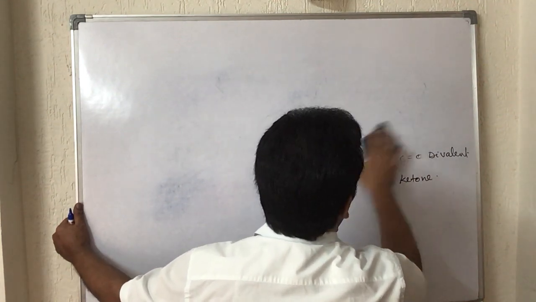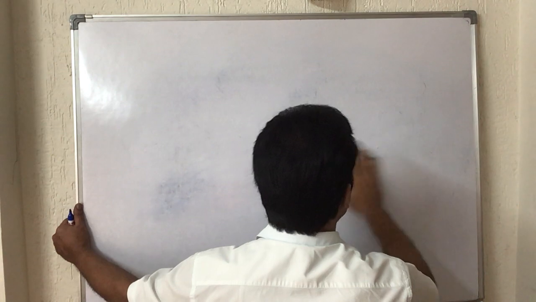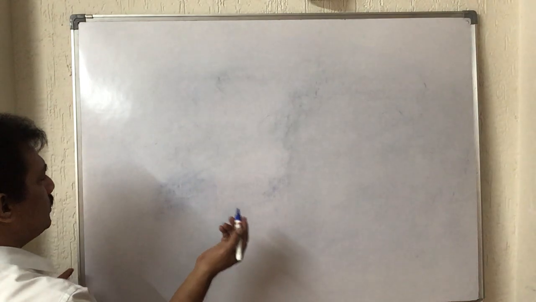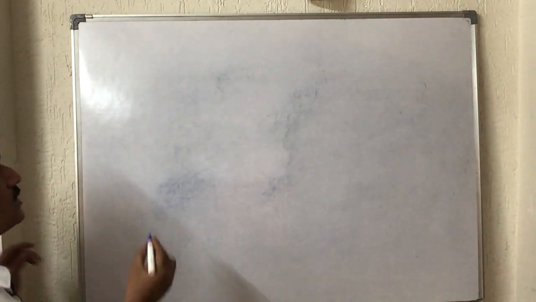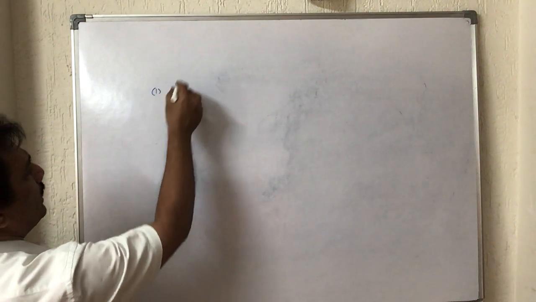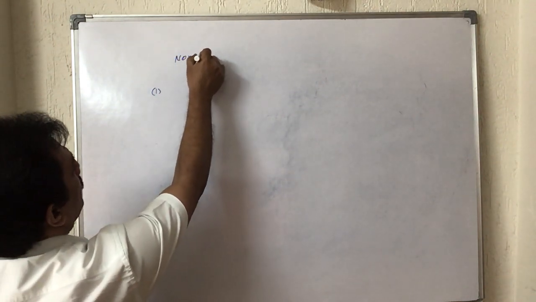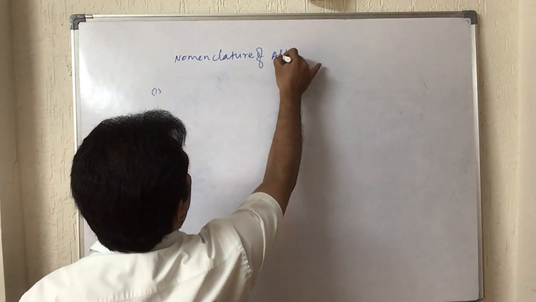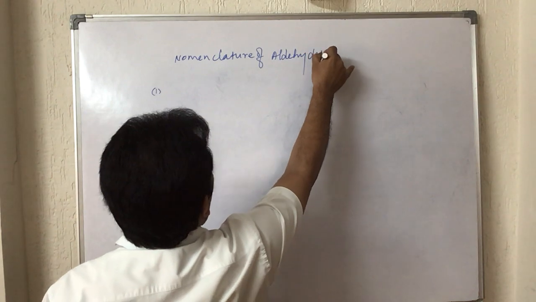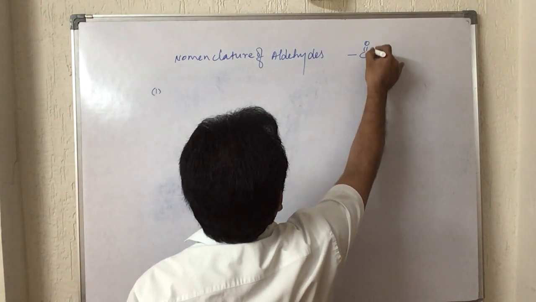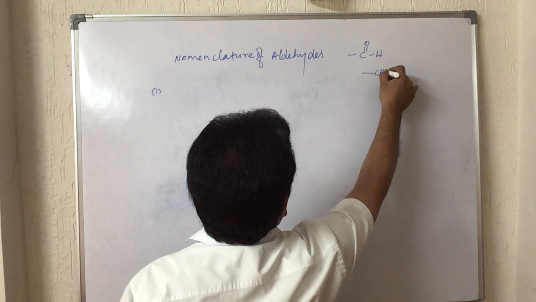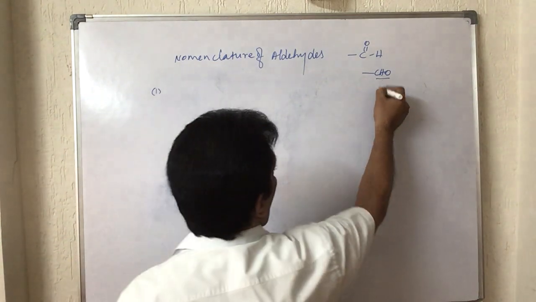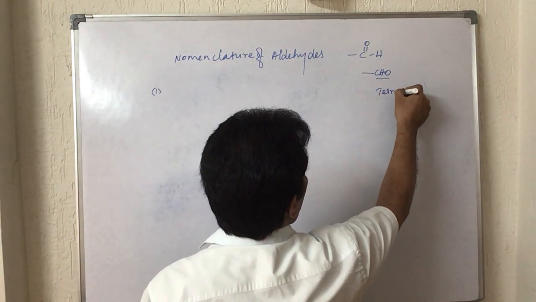For that purpose, to get the name of the aliphatic aldehyde, as usual in the previous homologous series, here also we can find different types of aldehydes. Here, nomenclature of aldehydes: the functional group is C double bond O H, or simply CHO we can write. Remember, this aldehyde is always a terminal functional group.